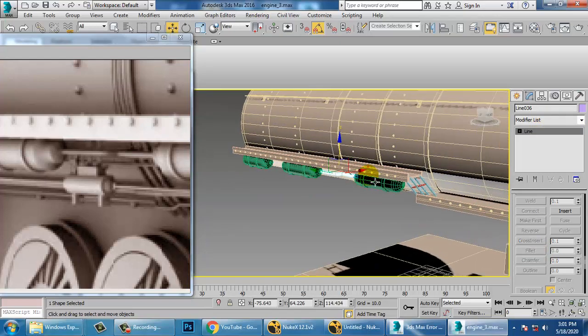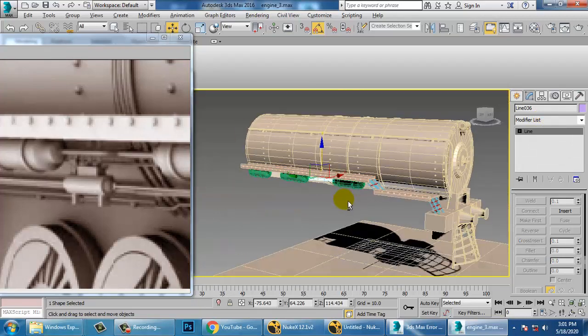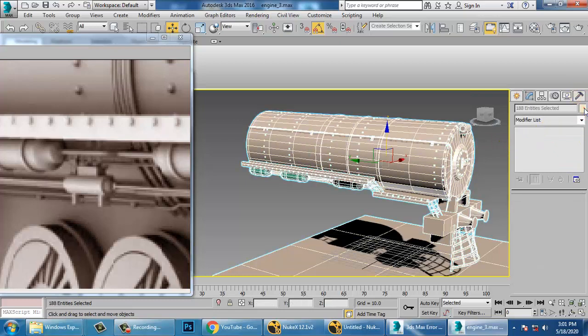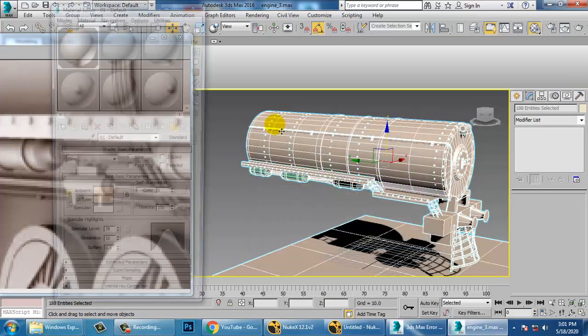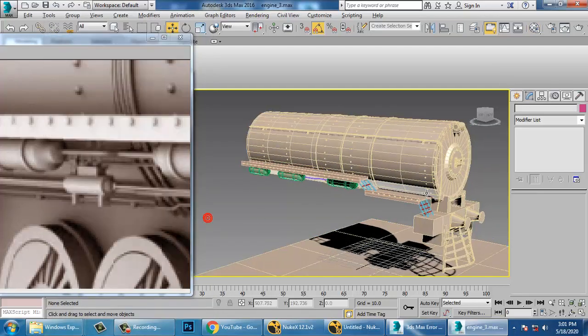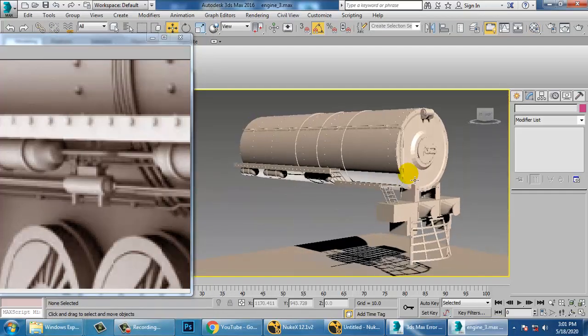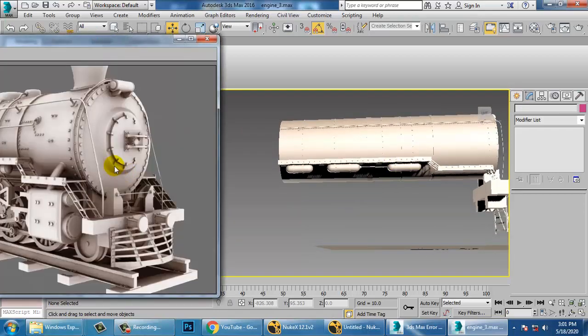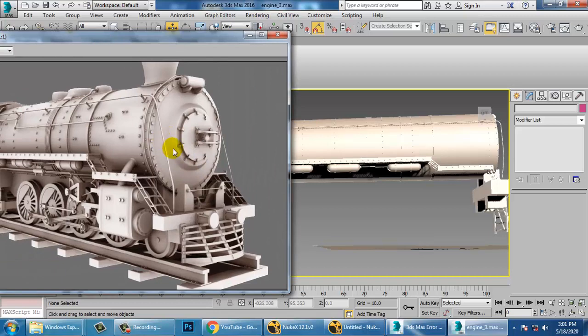Alright, so let's again go into this, select this all, and let's give this texture. That's it. So now if you see this, we have just achieved this stuff over here. Alright, so let's save your file.